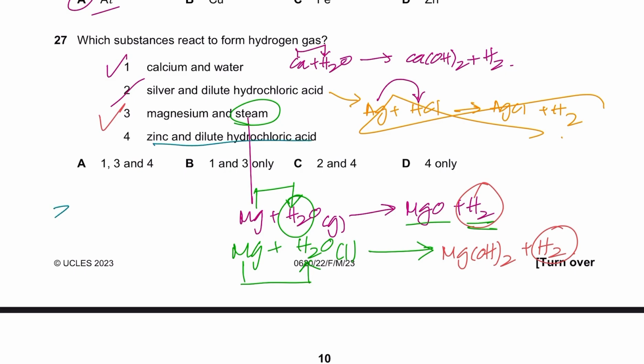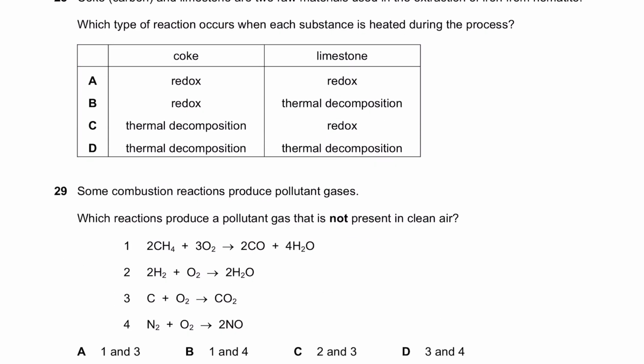Zinc plus dilute hydrochloric acid. Zinc will obviously displace the hydrogen of the acid. Zinc chloride would be formed and H2 gas would be formed. So 4 is also right. 1, 3, 4 is the right option.